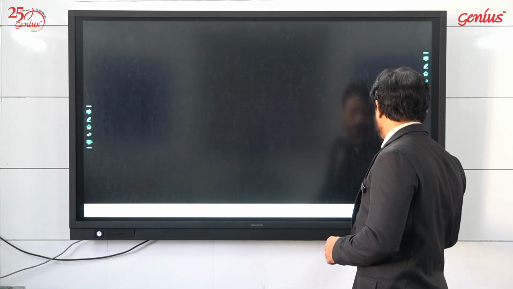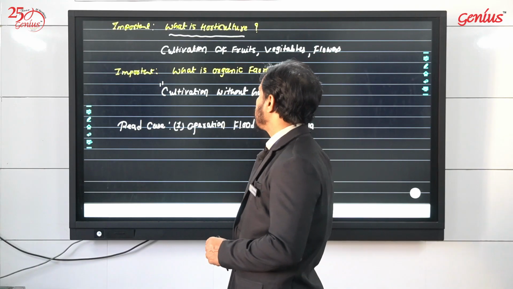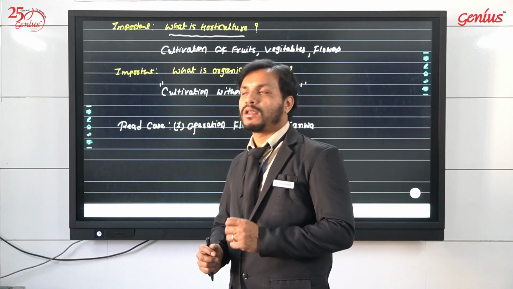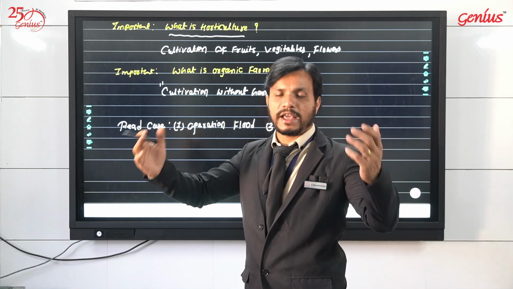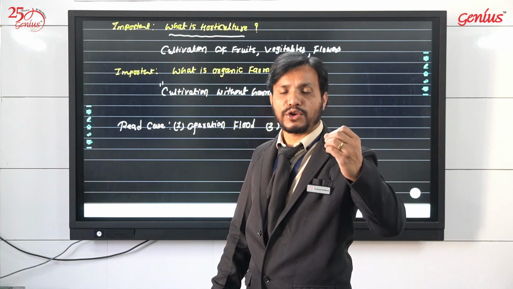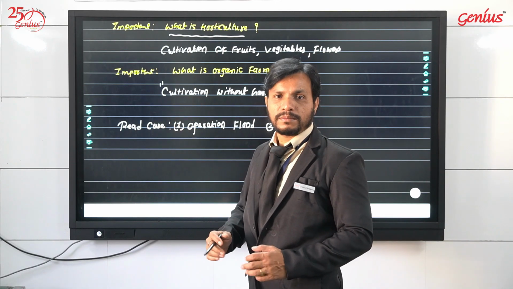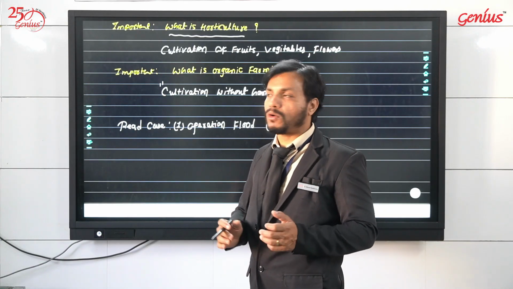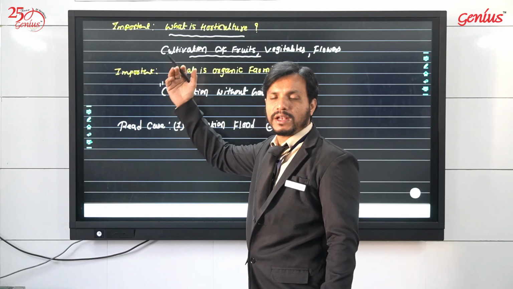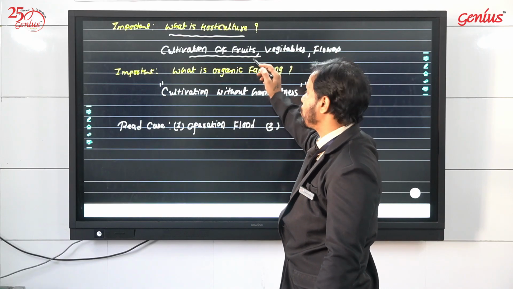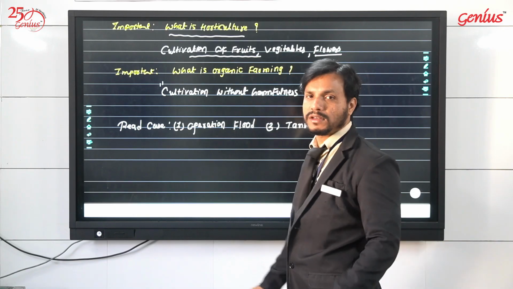If we go to the next, the last point for the chapter: what is horticulture and what is organic farming? A very simple and sweet point. If you are asked what is horticulture, I already explained this. Horticulture is a new type of agricultural activity where instead of the cultivation we have been doing since long, we start another type of cultivation. Like instead of wheat, rice or sugarcane, we start cultivation of fruits, vegetables, or flowers. That is known as horticulture.